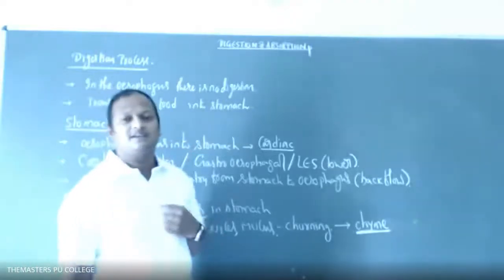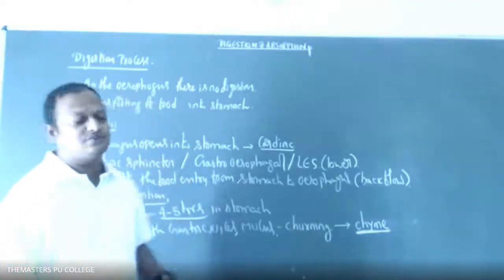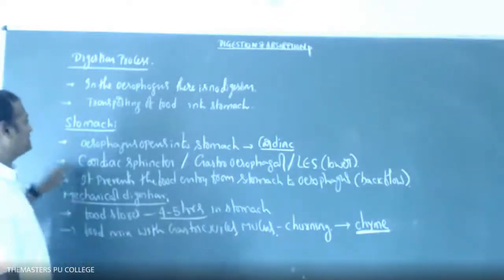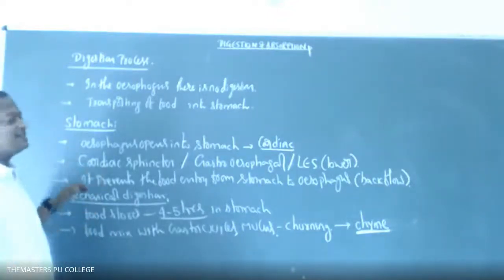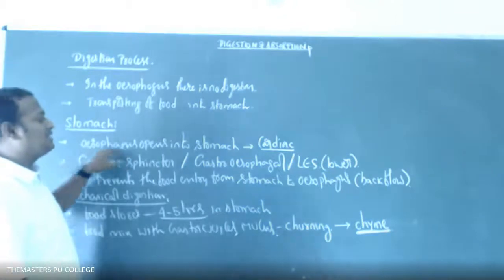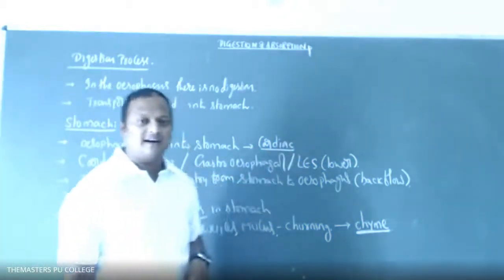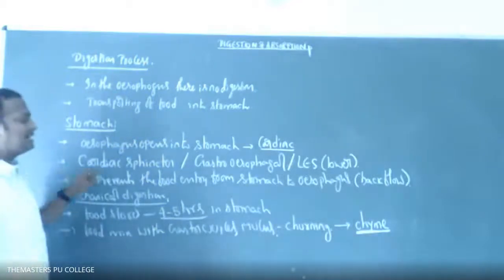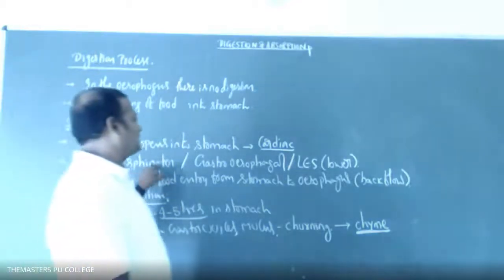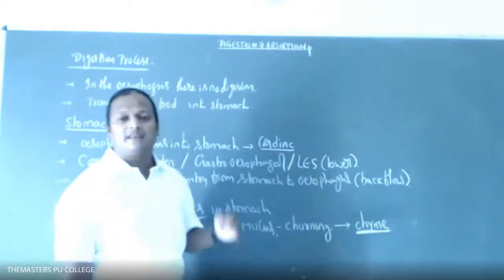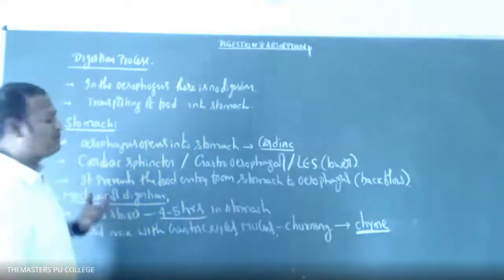From the esophagus to the stomach, in the stomach the process of digestion takes place. The esophagus opens into the stomach. That portion of the stomach is called cardiac, and it is guarded by the cardiac sphincter, gastroesophageal sphincter, also called LES, the lower esophageal sphincter.